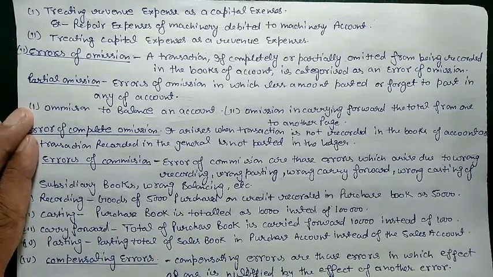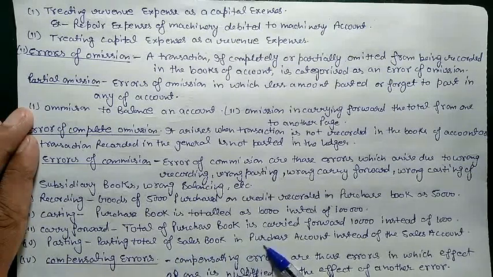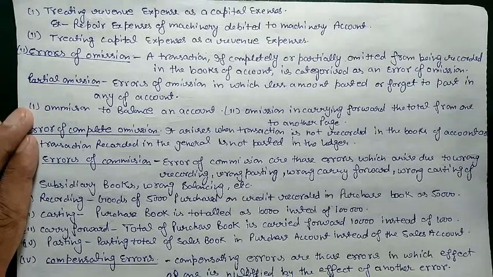Next is posting. Posting, as I told, is when we post a journal entry into the ledger account. Example: posting the total of the sales book in the purchase account instead of the sales account. The sales book balance is for credit sales, and the sales account records cash sales also and credit sales also. So what we did, instead of posting the sales book balance in the sales account, we posted that sales book balance into the purchase account. So this is the error of posting.